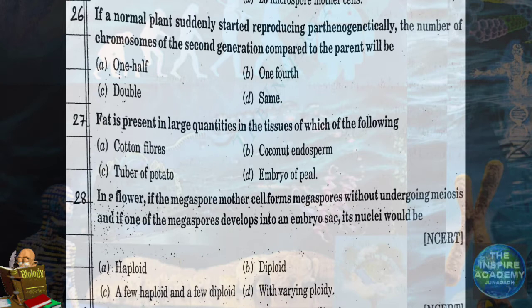Question number 26. If a normal plant suddenly started reproducing parthenogenetically, the number of chromosomes of the second generation compared to the parent will be. So parthenogenesis is a process of asexual reproduction. So there is no change of chromosome number. So the answer will be that the chromosome number will remain the same.